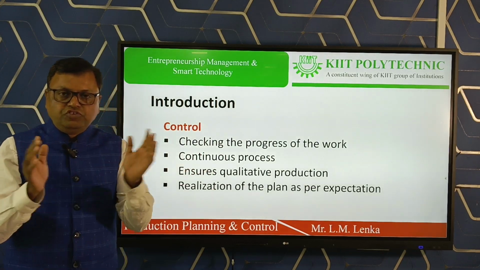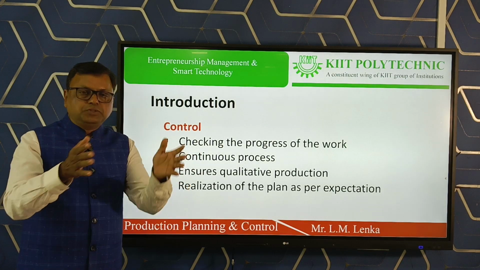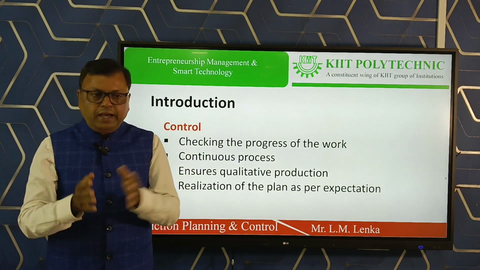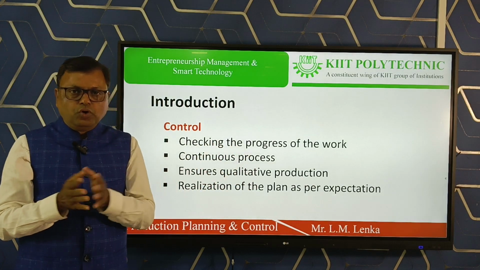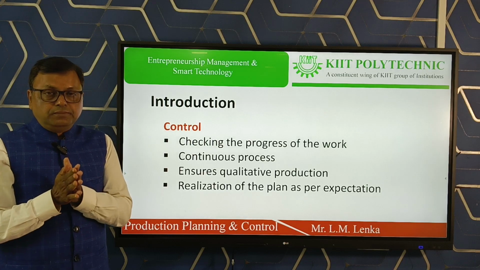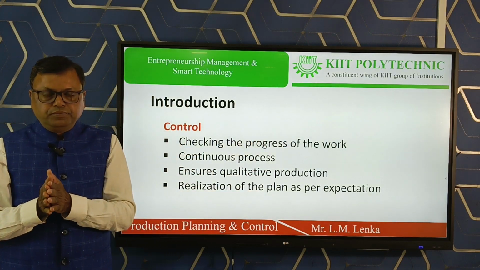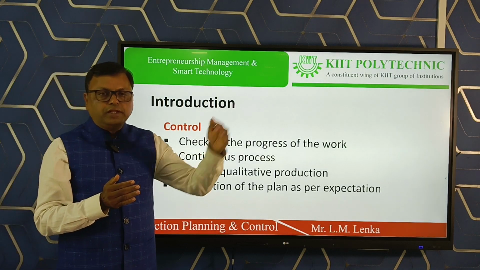Another one is control. Control means to check whether the progress of the work conforms to the plan adopted and the instructions issued or not. And in case of control also, if any deviations are there, we take necessary corrective action.